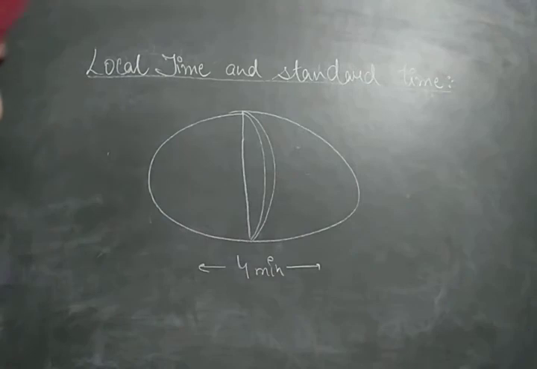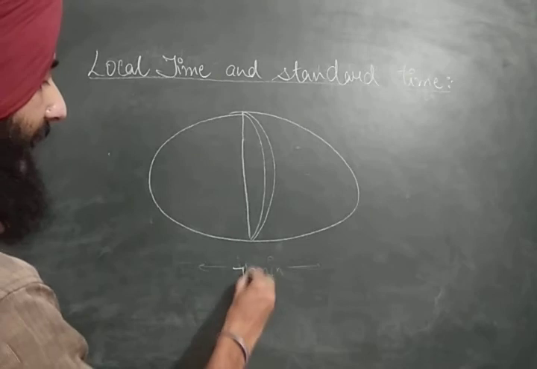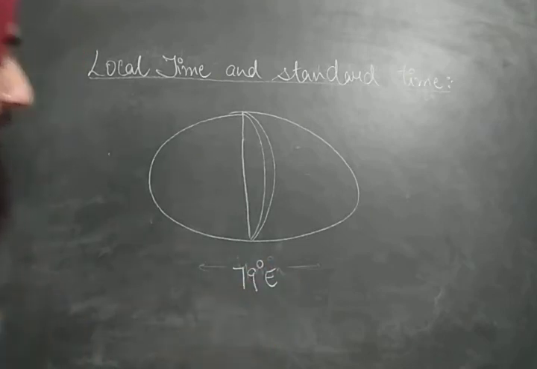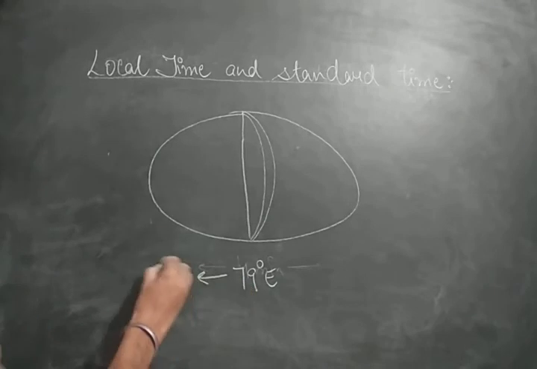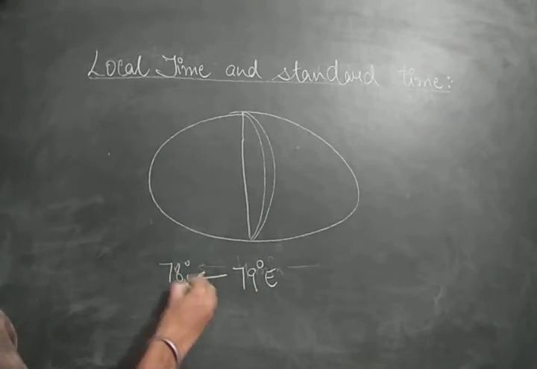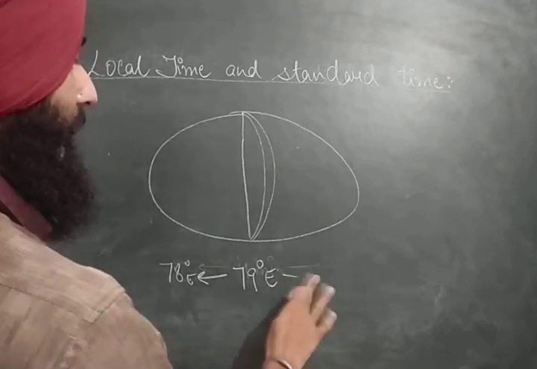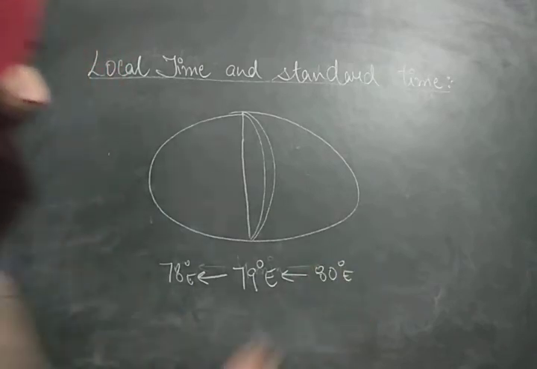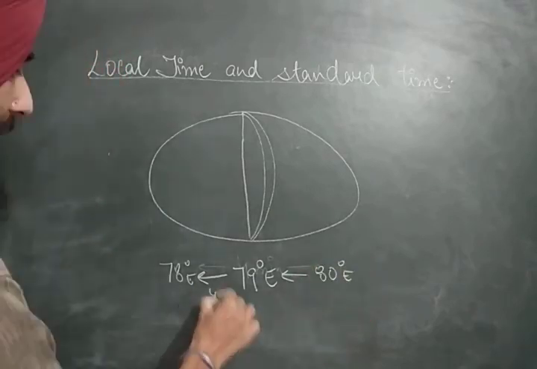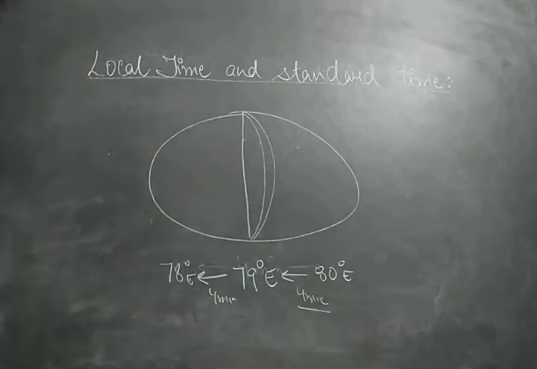If I say that a longitude of 79 degree east would be 4 minutes ahead of 78 degree east and 4 minutes behind 80 degree east, the difference of time would be 4 minutes with each longitude.